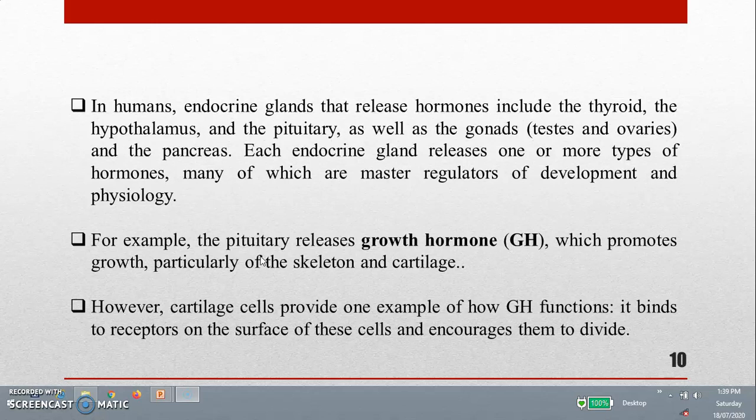In humans, the endocrine glands that release hormones include the thyroid, the hypothalamus and pituitary, as well as the gonads and the pancreas. These are the endocrine glands. Each endocrine gland releases one or more types of hormone, many of which are master regulators of development and physiology. For example, the pituitary gland releases growth hormone, which promotes growth, particularly of the skeleton and cartilage. Cartilage cells provide one example of growth hormone function. It binds to receptors on the surface of these cells and encourages them to divide.